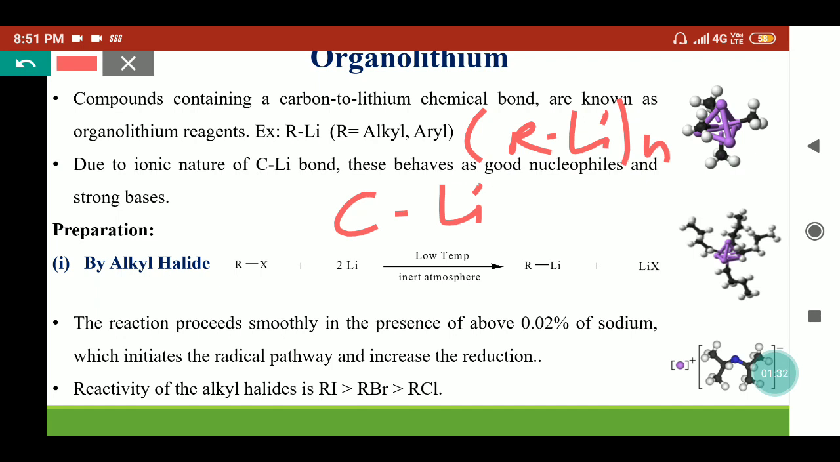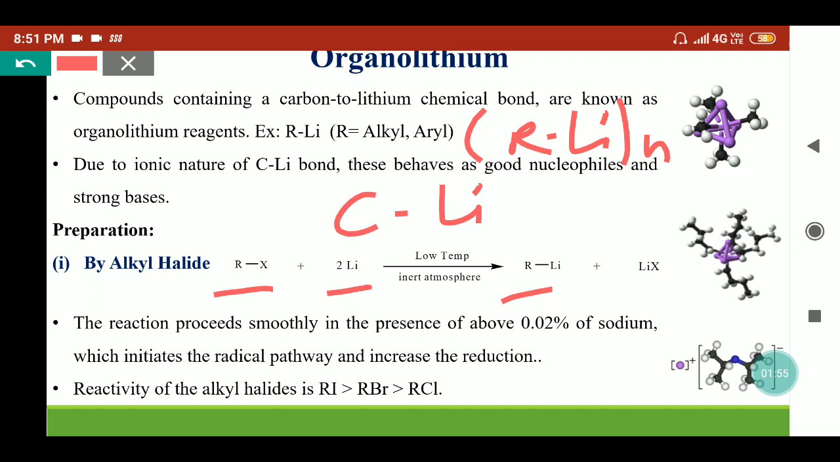First, we can reduce the alkyl halide using lithium. So here the alkyl halide can be reduced with the lithium. This reaction requires a very low temperature as well as an inert atmosphere. So lithium will reduce this alkyl halide to convert it into organolithium compounds. This reaction gives a lesser yield if we use pure lithium metal.